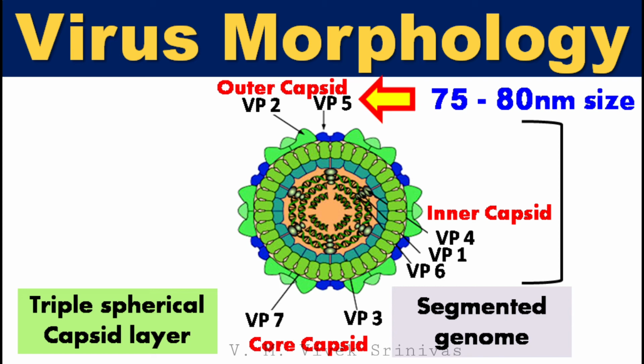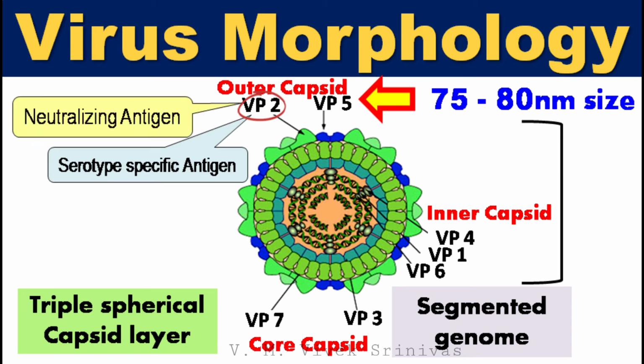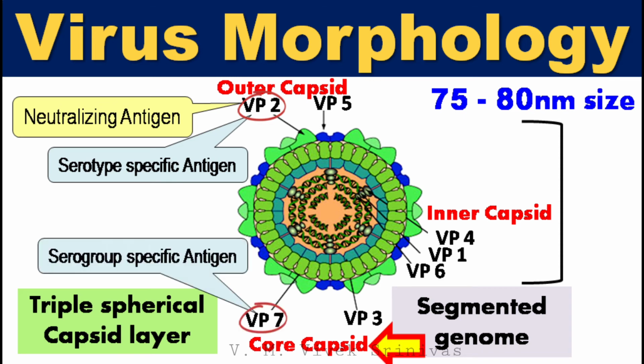VP2 and VP5 code for the outer capsid. VP2 is a serotype-specific antigen, and plays a major role in antigenicity, that is, it is the virus-neutralizing antigen. VP3 and VP7 code for the core capsid. VP7 is a serogroup-specific antigen. And VP1, VP4 and VP6 code for the inner capsid.